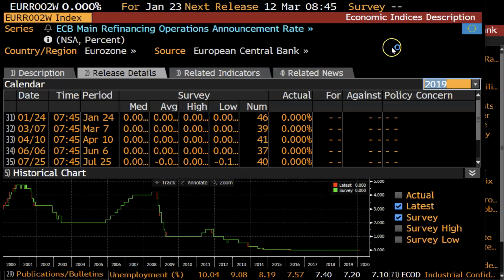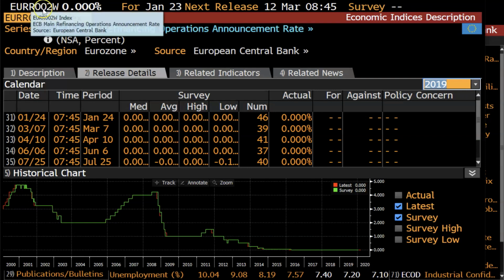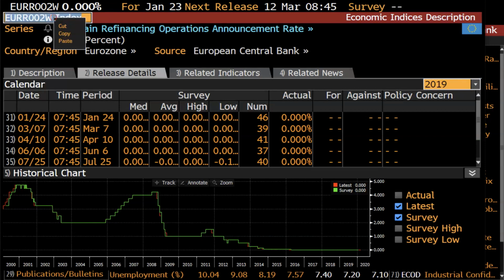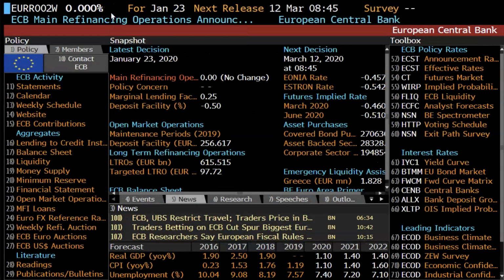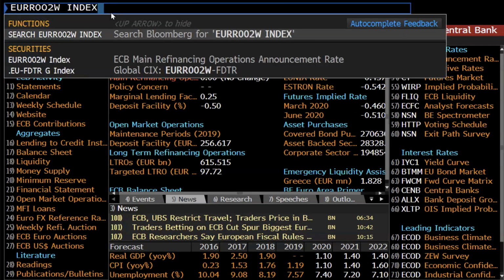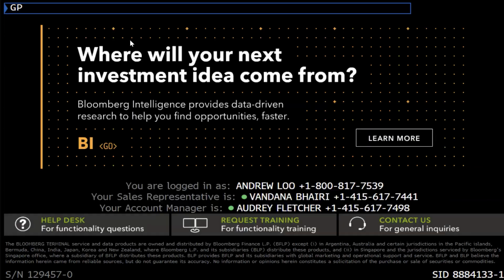Should you want to graph what this looks like, the code for the main refinancing operation announcement rate in Bloomberg is EURROO2W, and you can then use this particular index. We're going to copy that. And using one of the main windows, if we were to paste that, we can find the rate. And to graph it, you can just simply use GP as a function.